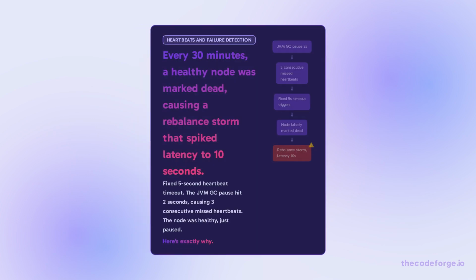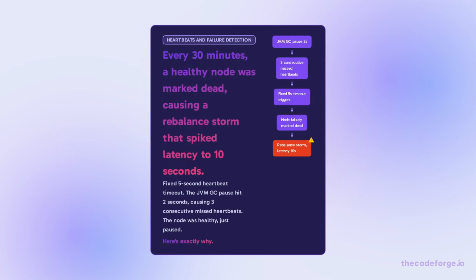Every 30 minutes, a healthy node was marked dead, triggering a rebalance storm that spiked latency to 10 seconds. The root cause? A 2-second JVM GC pause caused 3 consecutive missed heartbeats against a fixed 5-second timeout. The node was healthy, just paused. Here's exactly why. Let's start with the basics of heartbeats and failure detection.